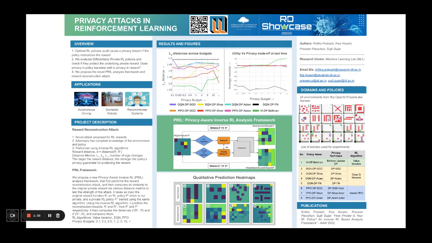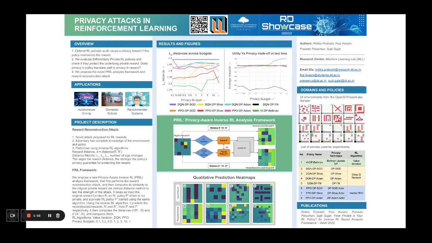We need to ensure that the private policies provide meaningful reward privacy while simultaneously not compromising on the agent's utility. The second graph shows the privacy utility trade off for all policies. Here, the utility is the policy's average return during test time over multiple trajectories. From the qualitative heat maps, we can infer that agents are able to learn the true reward structure quite easily. Thus, our attempts to preserve reward privacy by enforcing privacy in policy are in vain.